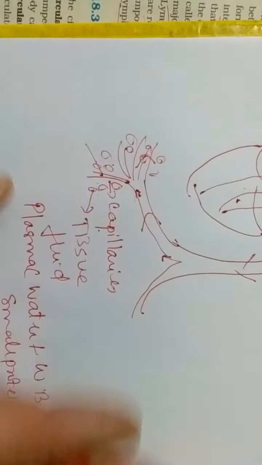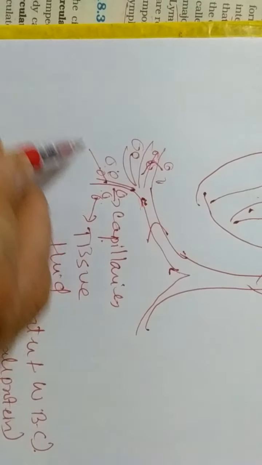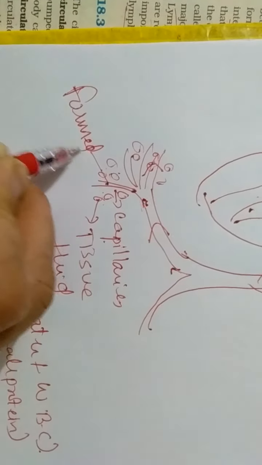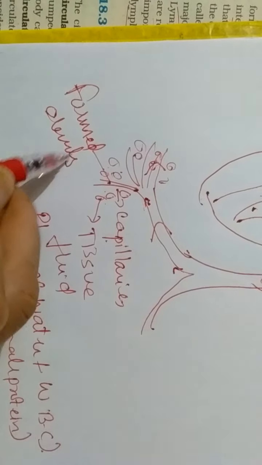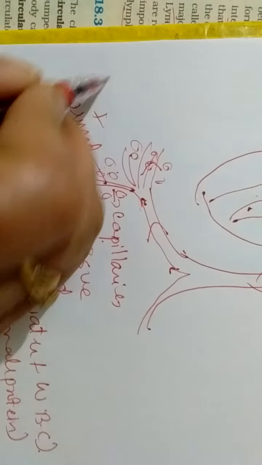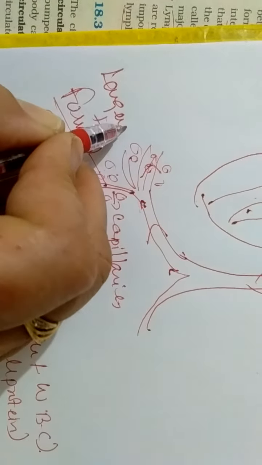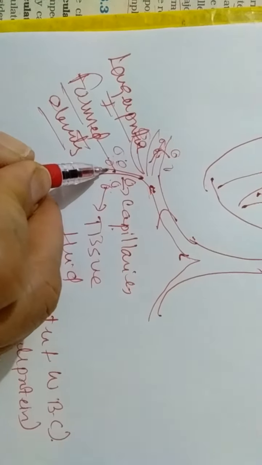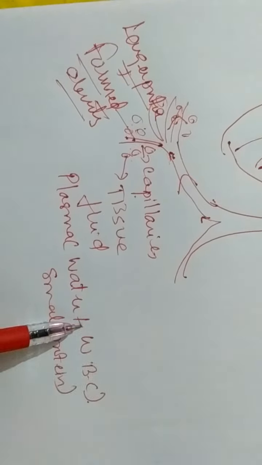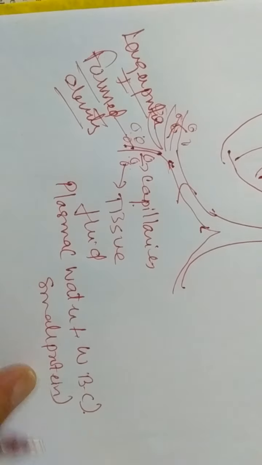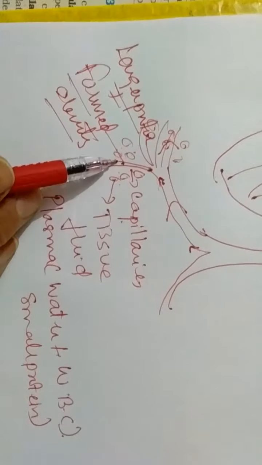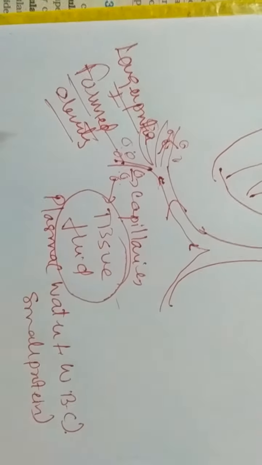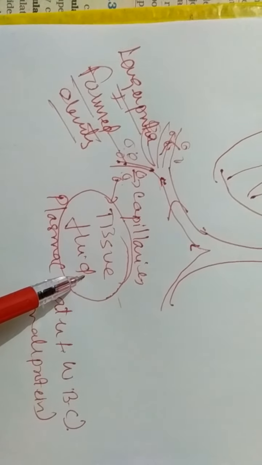That means they have not filtered out of these blood capillaries. So the formed elements, that is the RBC plus larger proteins, have not filtered out of these blood vessel capillaries, but the blood plasma and small proteins and WBC have filtered out. Now this fluid which is squeezed out of these blood capillaries is called tissue fluid.